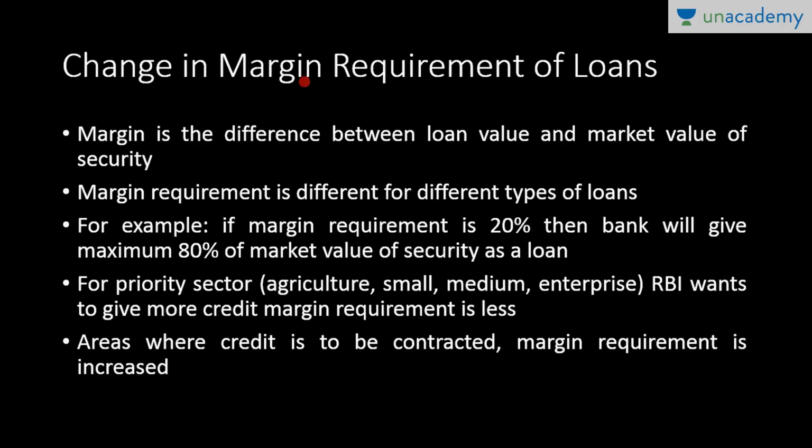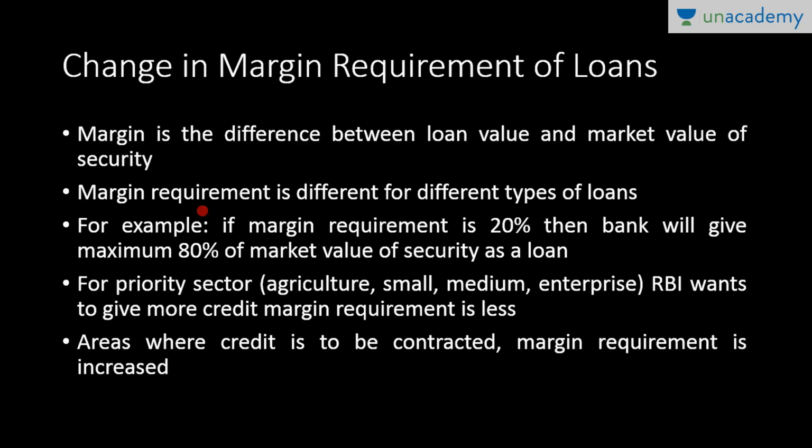First one is change in margin requirements of loans. So first of all, the question arises, what is margin requirement? Guys, we can understand this margin requirement with a simple example. Suppose you want a loan amounting to rupees 1 lakh, and say margin requirement is set at 20%. So the commercial bank will give you only 80% of the money, that is 80% of 1 lakh, which is 80,000. So the bank will give you 80,000 rupees only, and the remaining amount, 20,000, you have to arrange by yourself. So this margin requirement is basically the difference between loan value and market value of the security.